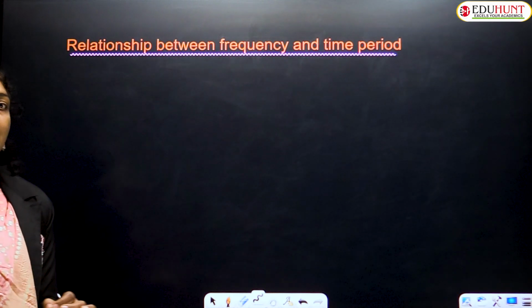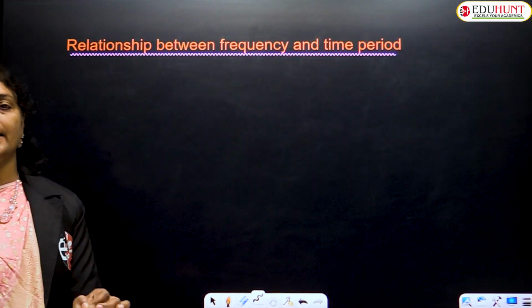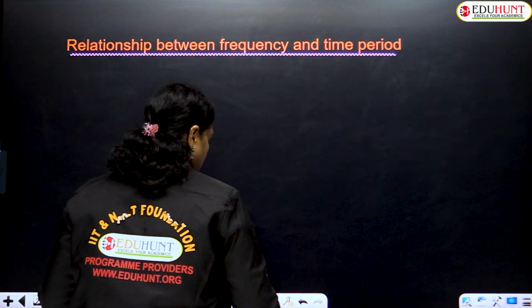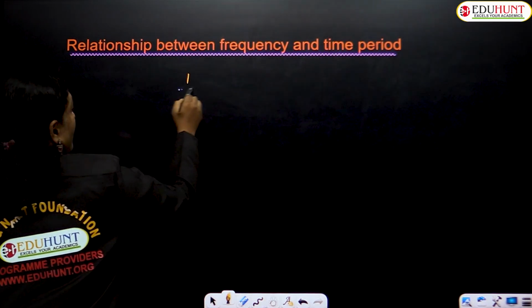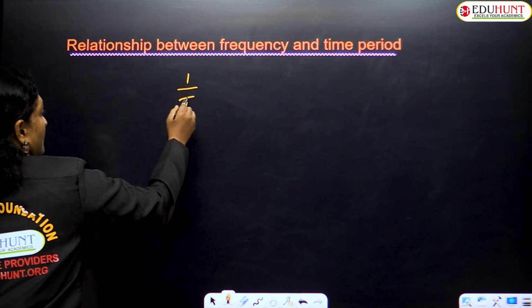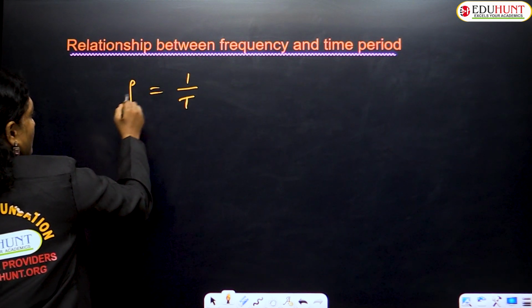I repeat, the reciprocal of time period is frequency. If you represent time period with T, then the reciprocal of time period is represented as 1 by T. So the reciprocal of time period is frequency.